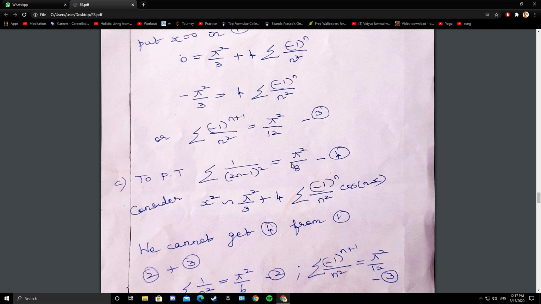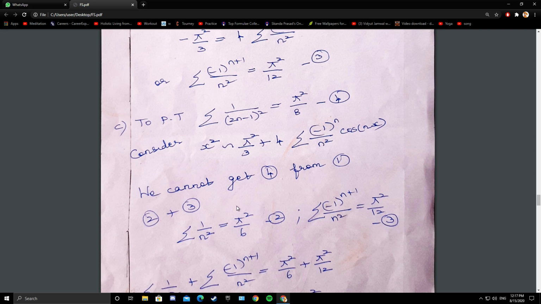Now the third part, we have to prove that summation of 1 by 2n minus 1 whole square equals pi square by 8. So whenever you have to prove something, take the Fourier expansion as 1, and whatever you have to prove, take it as 4. Now see how we can get this from 1. So what we are doing, we are adding the second and third result. We have got this and this, 2 and 3, you add 2 and 3.